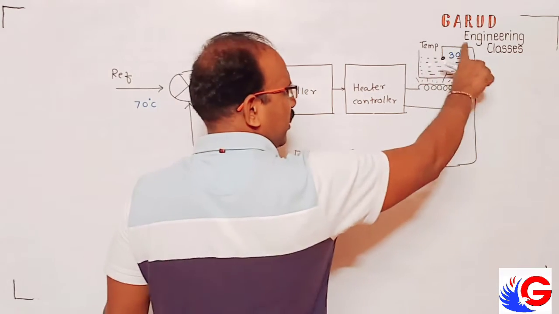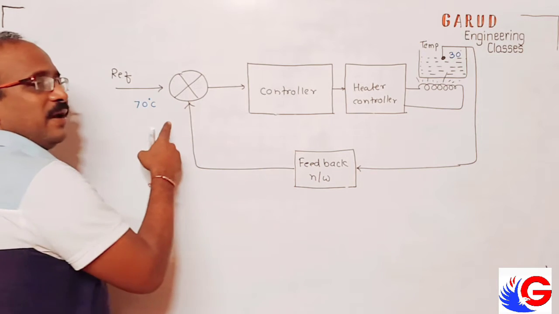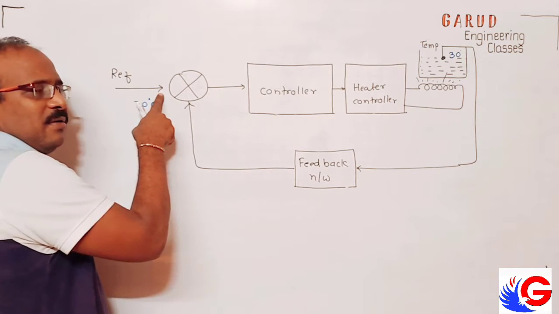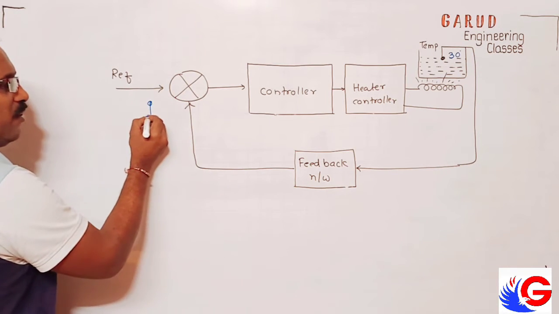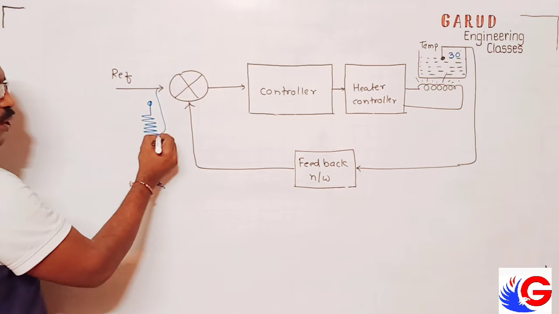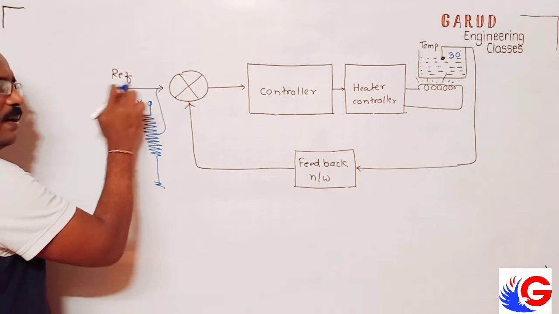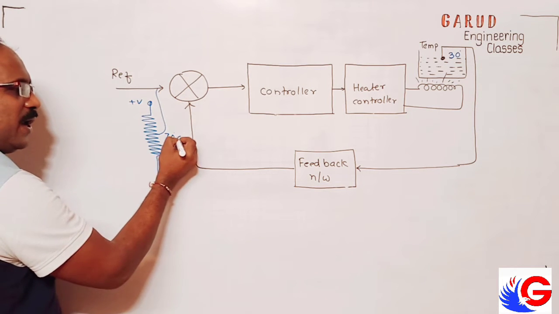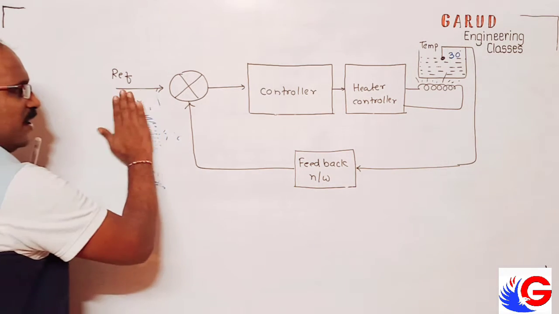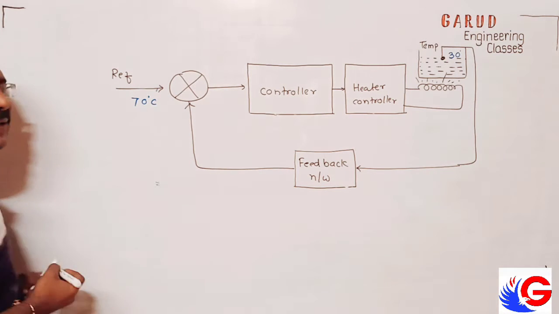So that 30 degree is converted into something voltage. Okay, accordingly here it is compared. So what level we compare here? If I consider this is voltage level, for 70 degree I can use potential divider to set the 70 degree temperature here with respect to ground, and I can manage the voltage here. I give V here. So for the comparison, it looks like 70 degree, but actually it is comparing with the voltage.